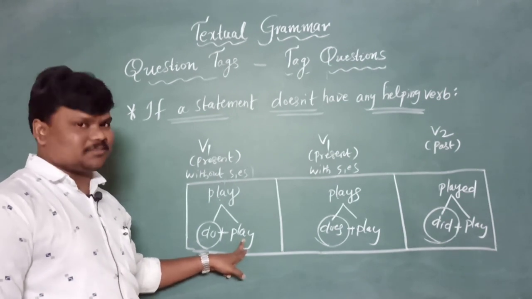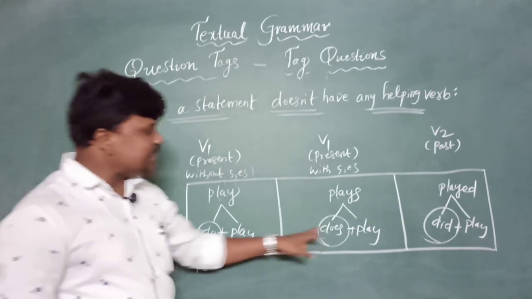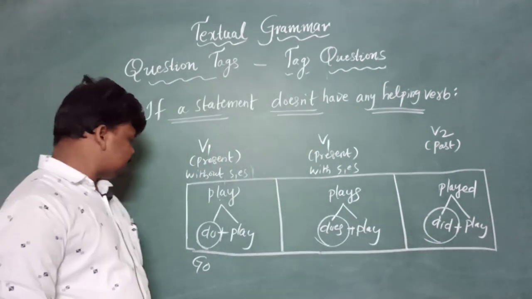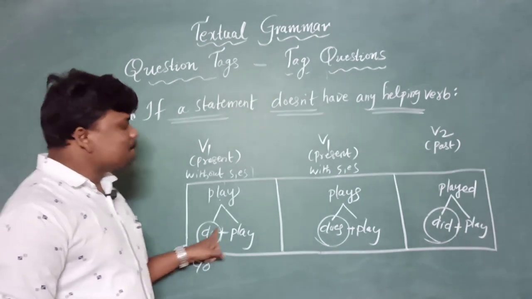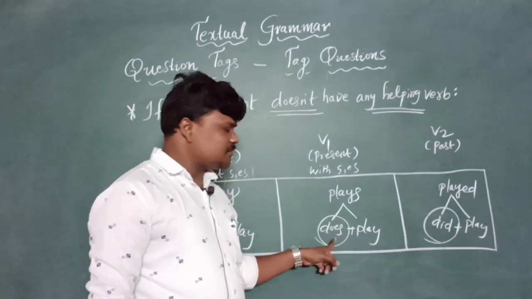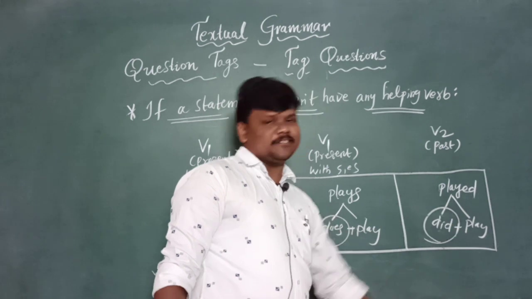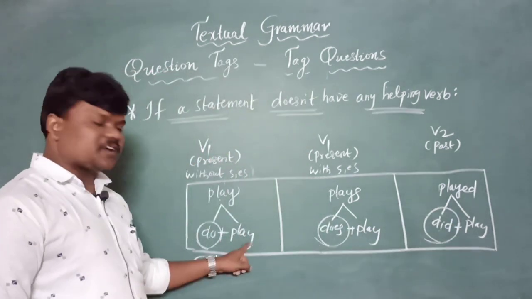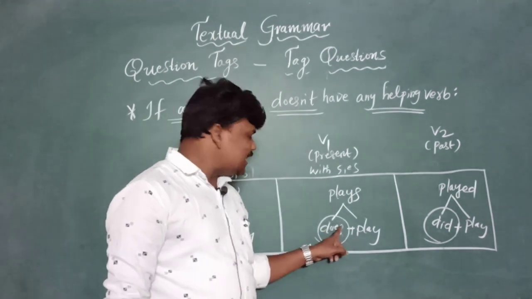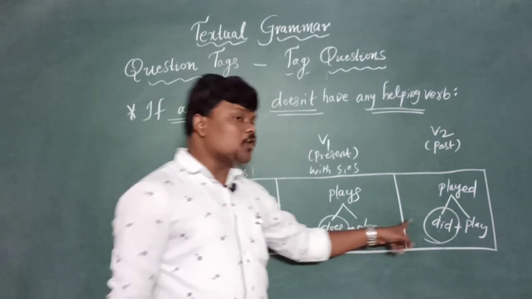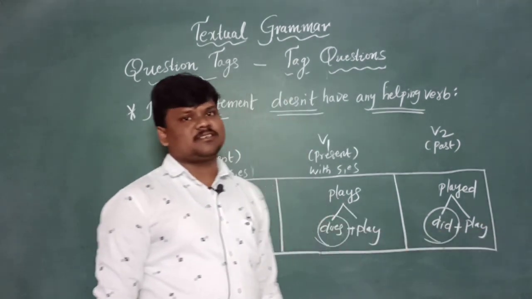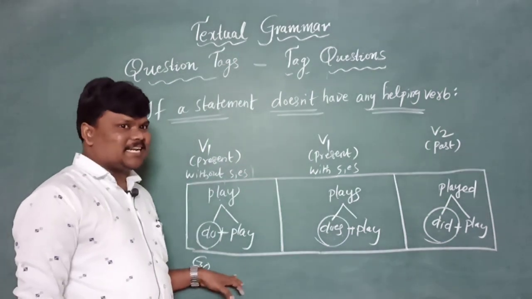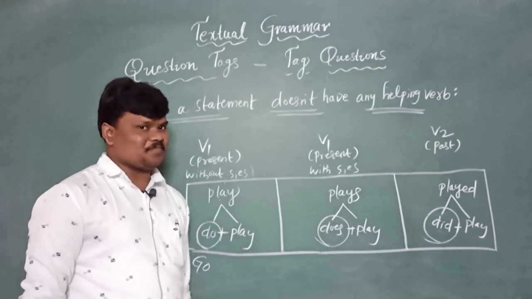Came means did. If it is V2, did plus come is equal to came. Make, do. Makes, does. Made, did. Like that. Write, do plus write. Writes, does plus write. Wrote, did plus write. Well, next.